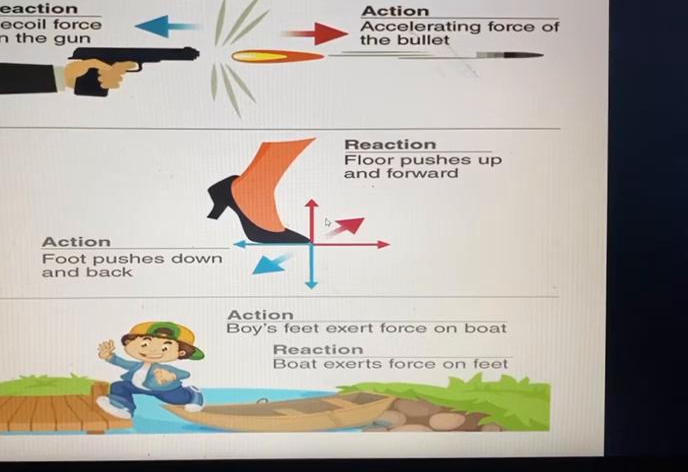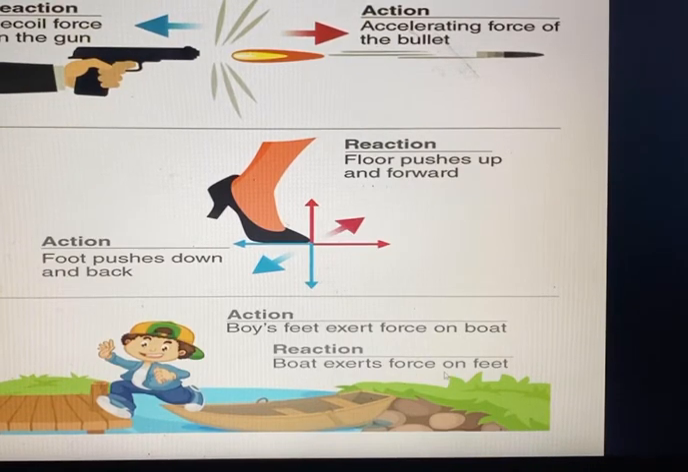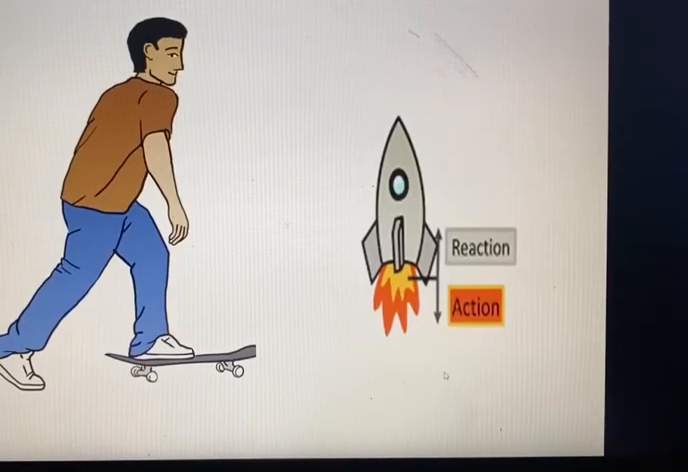Here we walk on the ground. You see the action is the foot pushing down and back. Here in the reaction, the floor pushes up and forward. And the third diagram shows that the boy's feet exert force on the boat. The reaction is the boat exerting force on the feet. You see the reaction and action first. The easy diagram here is shown.